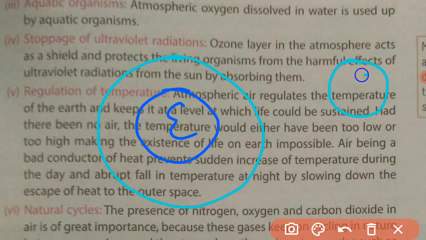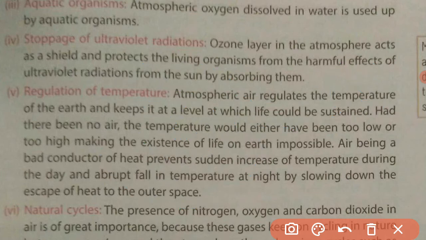So during the day, whatever heat falls on the surface of the earth cannot move away very quickly during the night. So in the absence of the sun, our earth maintains its temperature, and during the day, because air is a bad conductor, it doesn't let heat enter the surface of the earth in much amount. So it maintains the temperature during the day as well as during the night.